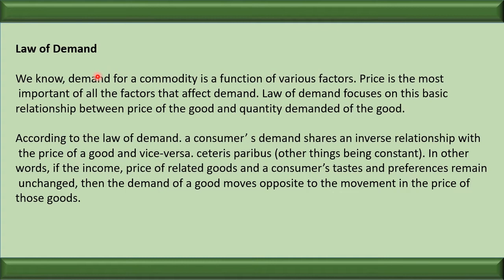Because of the population and change in fashion, the demand changes. But the law of demand only shows the relationship between price and demand. So what does the law of demand say? The law of demand says that there is an inverse relationship between price and demand. That is, when the price of the commodity increases, the demand decreases and vice versa.